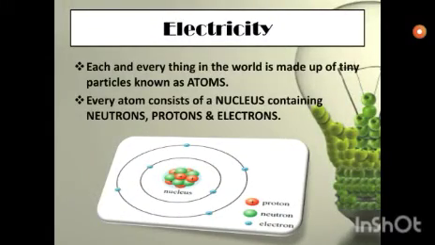What is electricity? Each and everything in the world is made up of tiny particles known as atoms. Atom is the smallest unit of matter. Every atom consists of a nucleus containing neutrons and protons, and electrons. Thomas Edison gave us the invention of the electric bulb. He was the first one to light an electric bulb in olden times. Imagine a day without electricity nowadays. It is impossible to imagine.